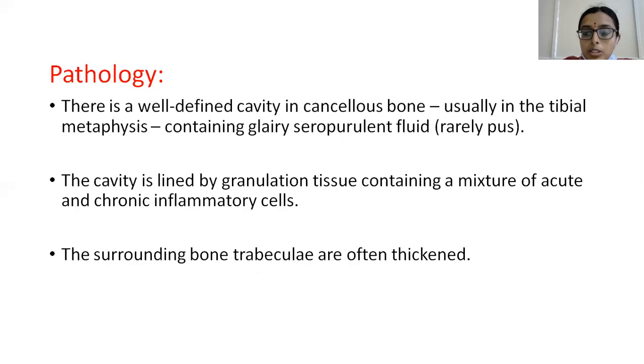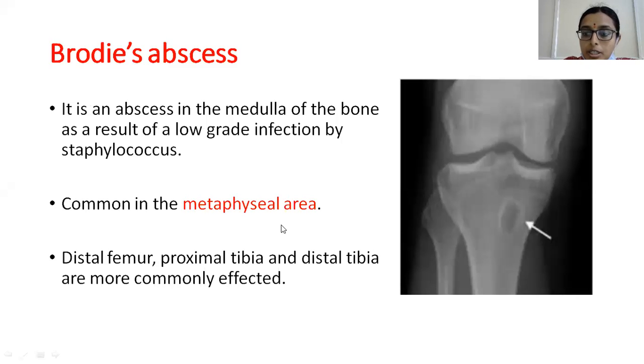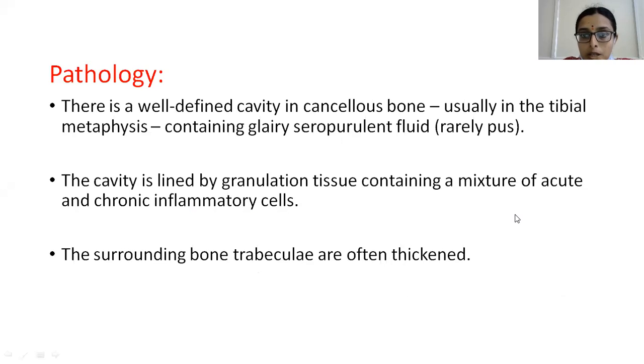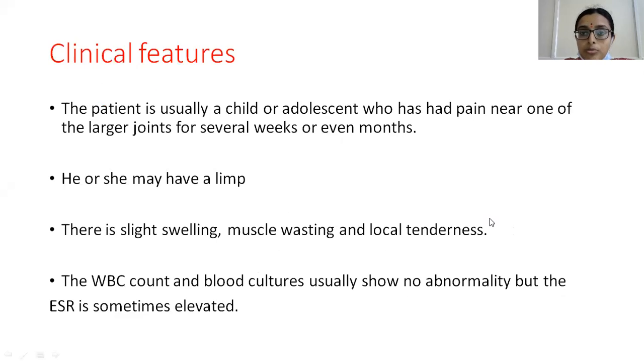And coming to the pathology, here we have a well-defined cavity in the metaphyseal region, usually containing glairy seropurulent fluid. This cavity is lined by granulation tissue, which contains a mixture of acute and chronic inflammatory cells, and the surrounding bony trabeculae are often thickened.